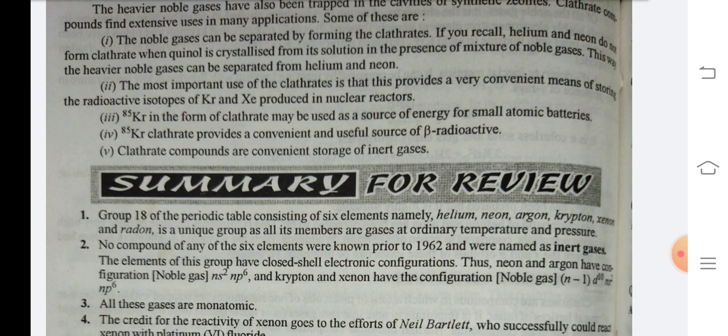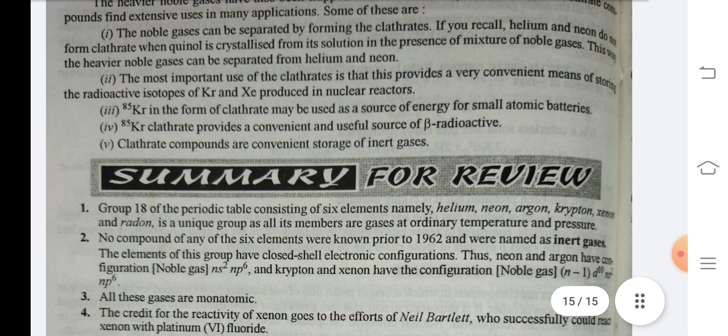Number 2. The most important use of the clathrate is that it provides a very convenient means of storing the radioactive isotopes of krypton and xenon produced in nuclear reactors. Krypton-85 in the form of clathrate may be used as a source of energy for small atomic batteries. Krypton-85 clathrate provides a convenient and useful source of beta radiation. Clathrate compounds are convenient storage of inert gases.